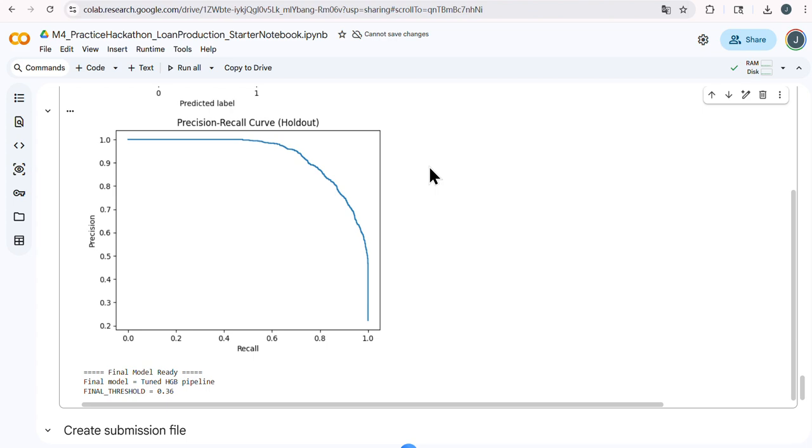I assessed the fit using cross-validation, learning curves, and diagnostic plots such as the confusion matrix and the precision-recall curve, and I interpreted the results in terms of real-world loan decision trade-offs. Thank you.